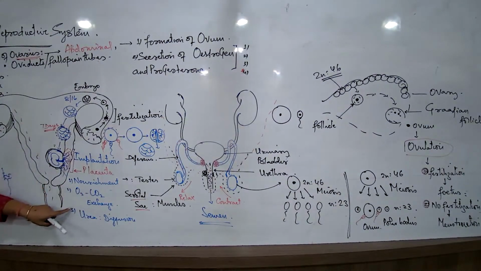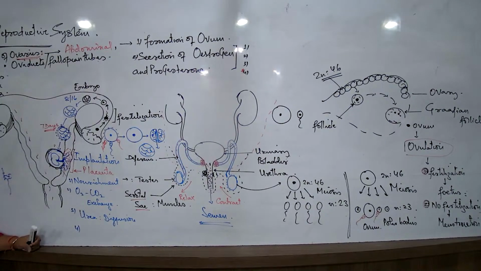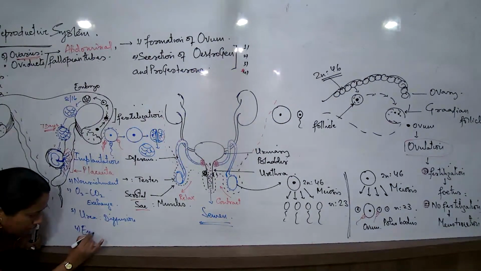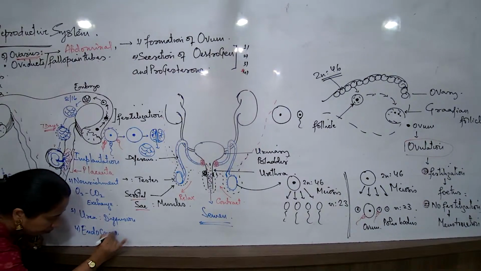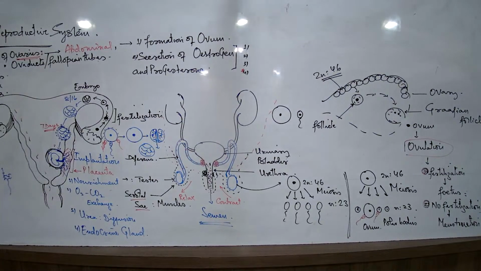ये सारे points specific लिखना है. Helps in the nourishment, diffusion of glucose and antibodies and vitamins etc. And helps in the exchange of gases. Acts as an embryonic excretory organ. And on top of that, the fourth point that also you'll have to remember is what? What is the other job of the placenta? It also temporarily acts as an endocrine gland. What are the two hormones released in the female body to maintain the process of pregnancy?